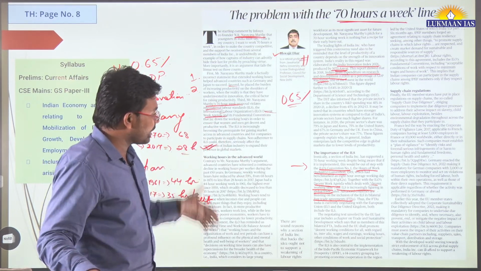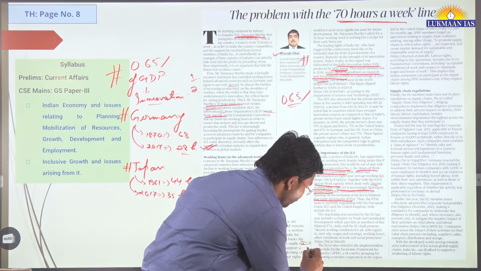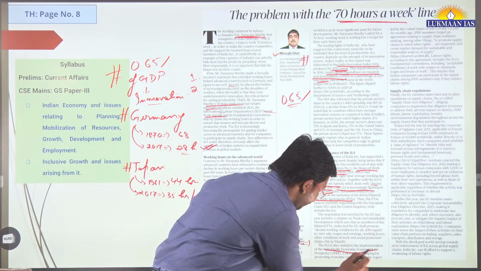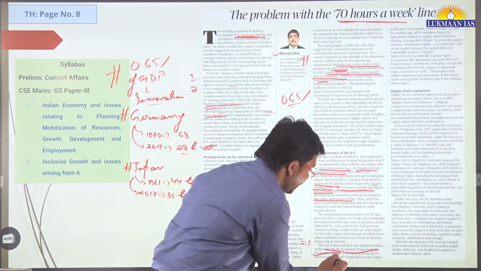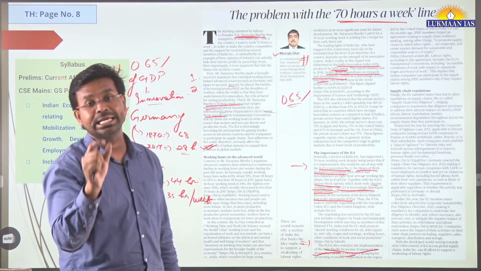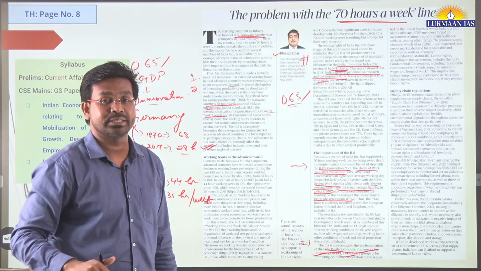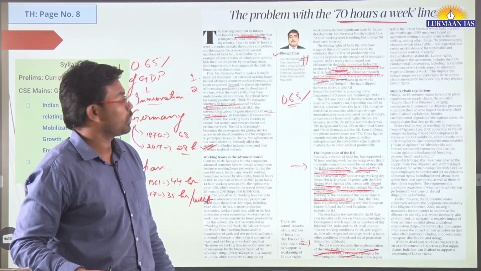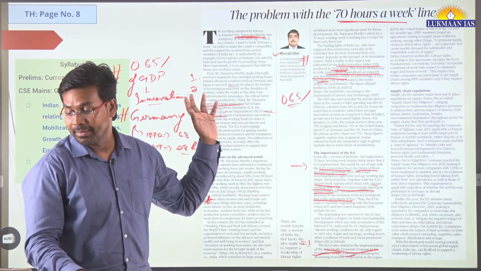Apart from this, there are other things also. One of the groupings, known as the Indo-Pacific Economic Framework for Prosperity, has 14 countries, and in that grouping also they have promoted the idea of international labor standards. Apart from this, there are many other things.